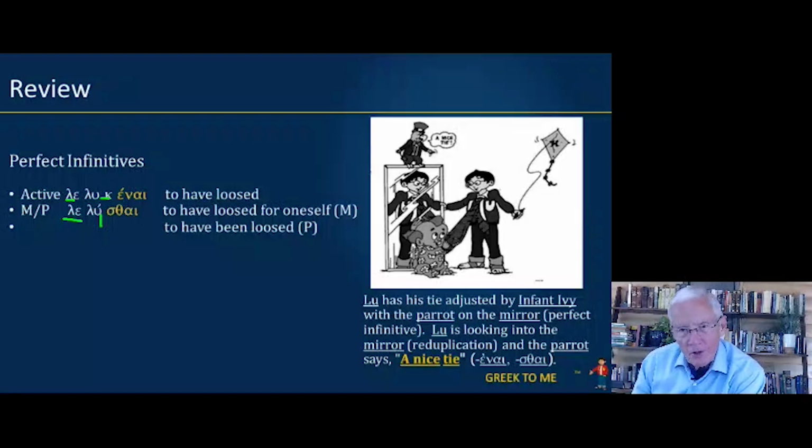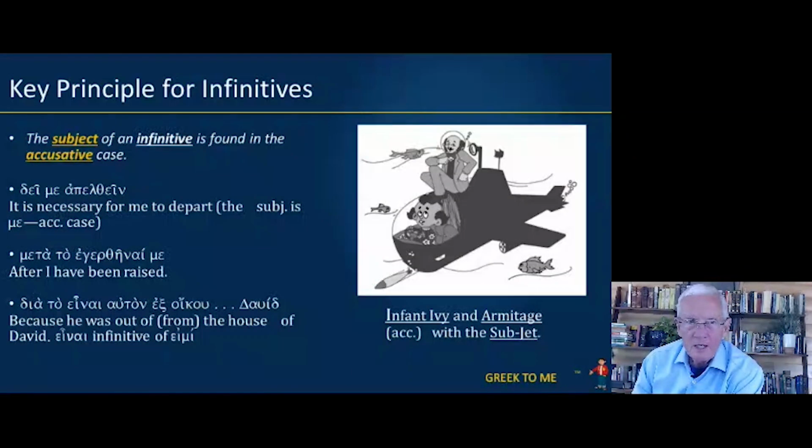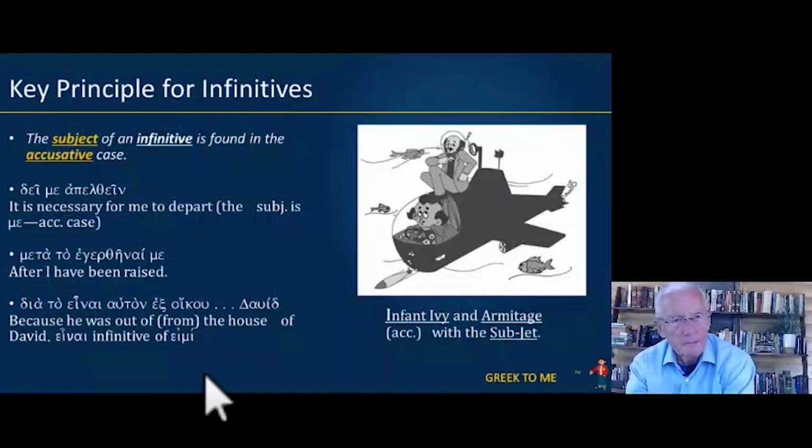But before we look at the uses of the infinitive, here's a very important principle. The subject of an infinitive is found in the accusative case, not the nominative case. Now, here we have the Greek, let's pronounce this, dei me apelthein. Dei means it is necessary.